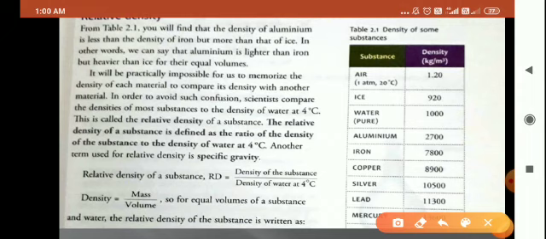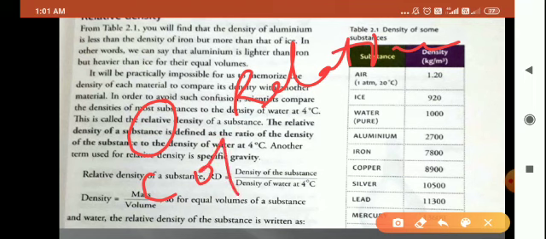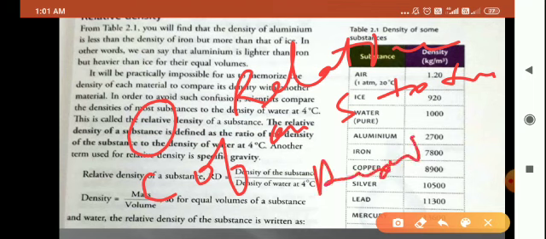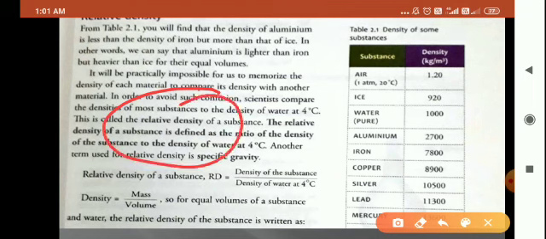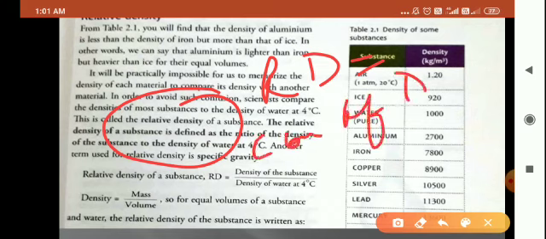Now children, before starting this topic, let us study what is the meaning of relative. Relative means comparison of one substance to another. Then what is the meaning of this full term, relative density? Relative density, I am writing RD. Relative density means comparison of densities.